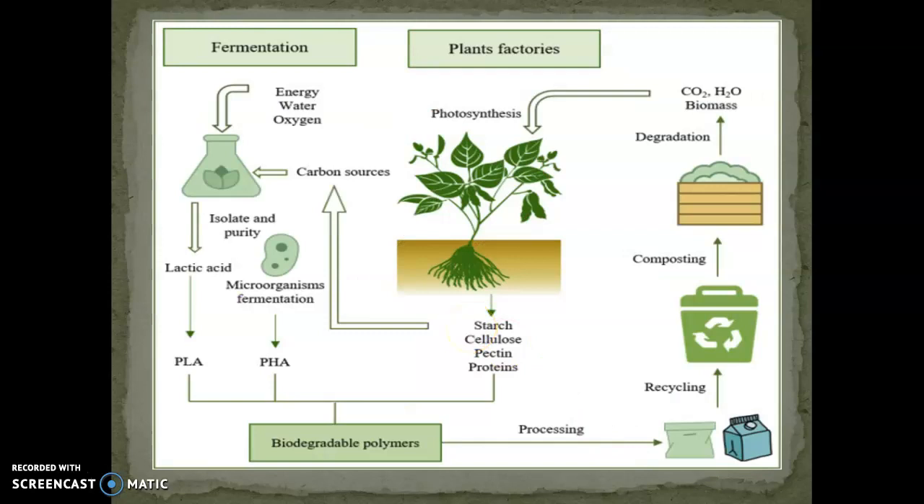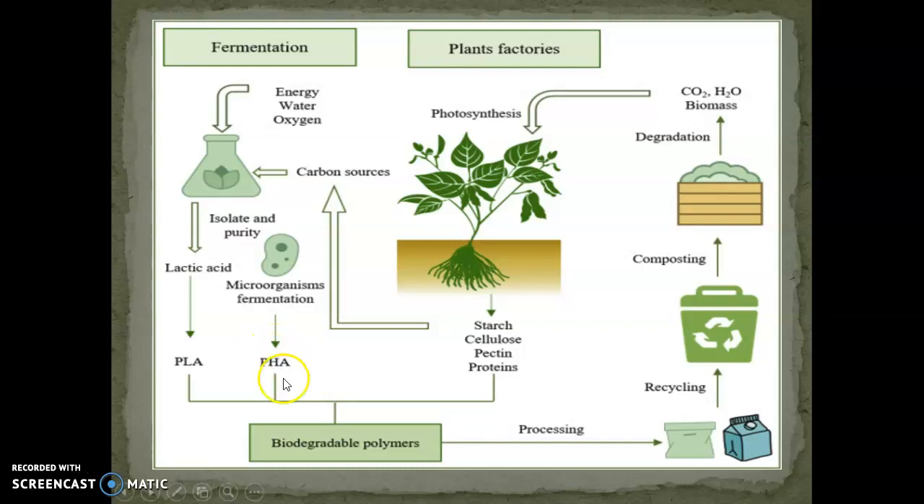This is the process of how we can extract biodegradable polymers from plants. This is the plant source from where we can extract starch, cellulose, pectins and proteins. When this combines with carbon sources, some isolation and purification takes place. After adding some water, fermentation also takes place. We will get lactic acid. Then we do microorganism fermentation. We will get PHA.